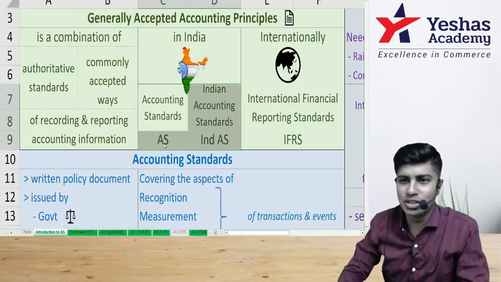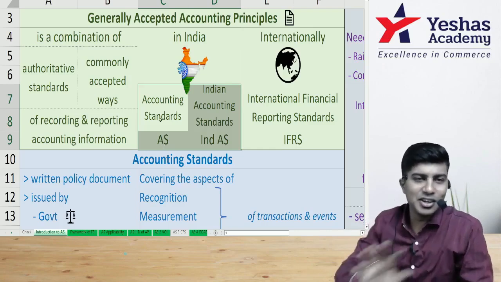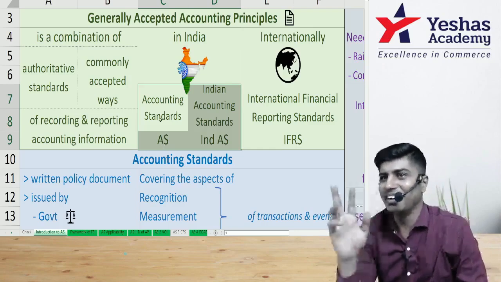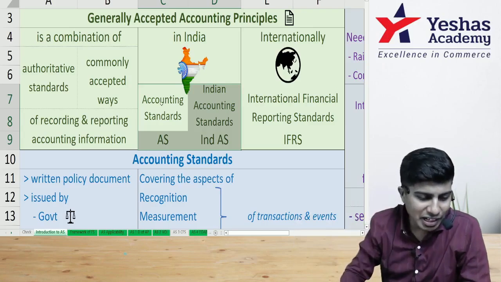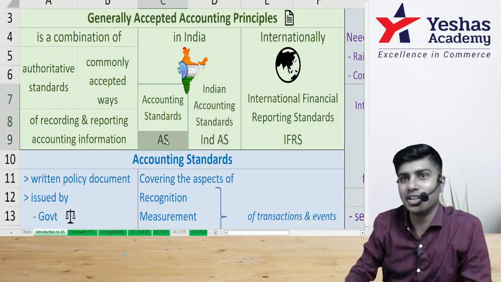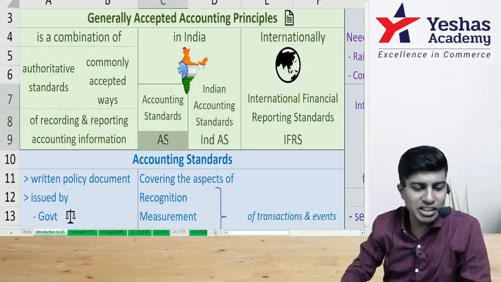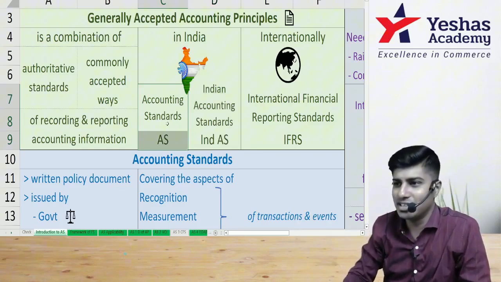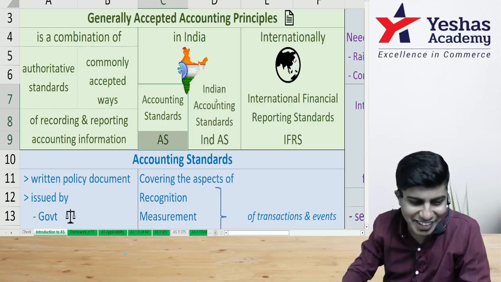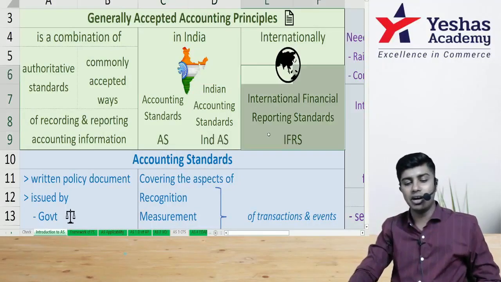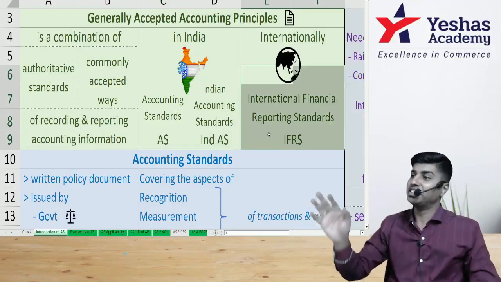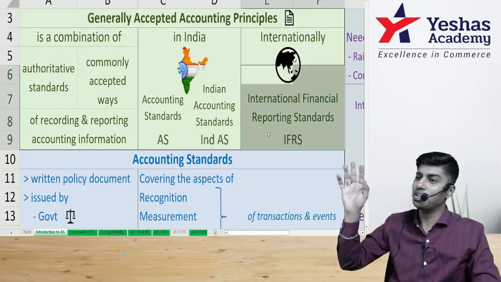Fine. Jokes aside. We are talking about accounting standards in India. There are two sets. One is accounting standards, the other one is Indian accounting standards. Our entire focus will be on accounting standards. First we will learn accounting standards correctly, pass the CA Intermediate examination, then start with Indian accounting standards in CA Final. Internationally, there is something called IFRS, International Financial Reporting Standards.